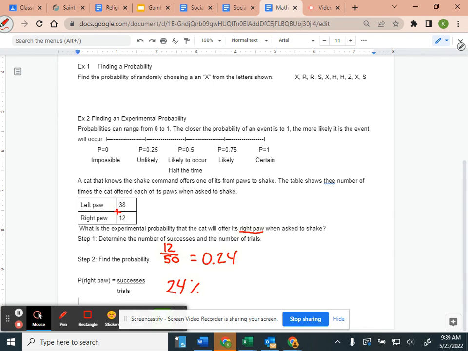So is it going to be likely or unlikely that the cat is going to reach out with its right paw? Unlikely. But our percentage is 24%. Does that make sense? So today, all we're doing is finding the probability of different events.